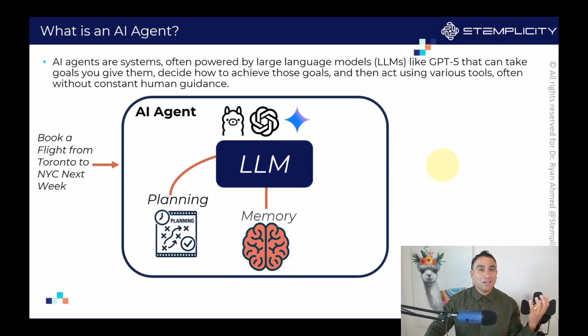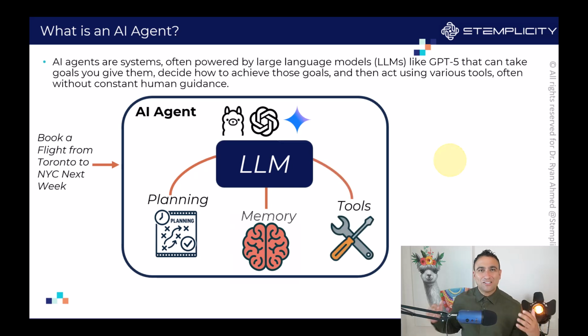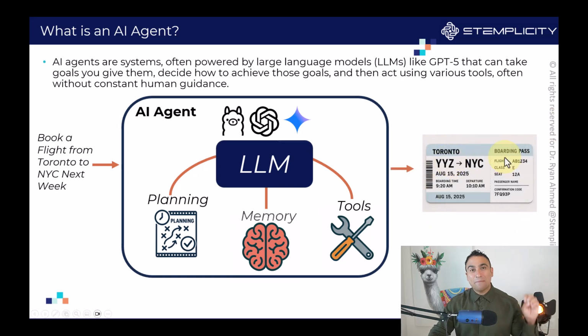The agent is also going to have memory, so it can remember previous interactions. It also is going to have access to tools, so it can go search the internet for you, and then all you need to do is to sit back, chill, and then the agent is going to come back with a booked ticket for you. And that's simply the future of the internet. We're going to have an army of AI agents running along with humans. They are going to basically perform tasks on our behalf.